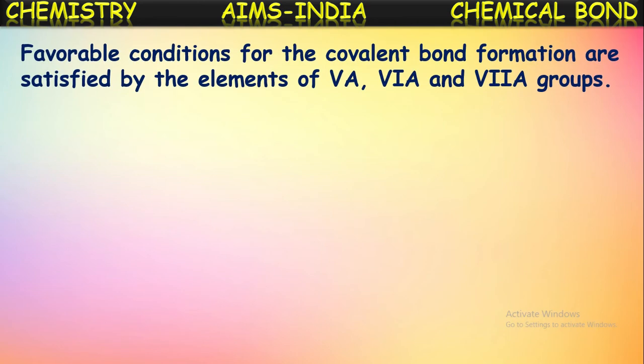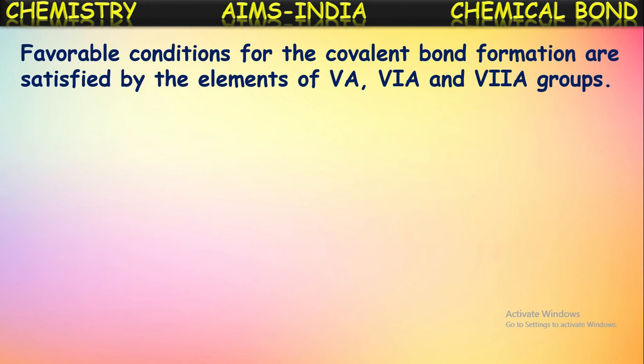Favorable conditions for covalent bond formation are satisfied by the 5A, 6A and 7A group elements. What we said is that the atom should have a smaller size to form a covalent bond. In the modern periodic table, in a period, size gradually decreases from left to right. So the right side elements, the 5th, 6th and 7th group elements, the pnictogens, chalcogens and halogens, have smaller size and easily form covalent bonds.